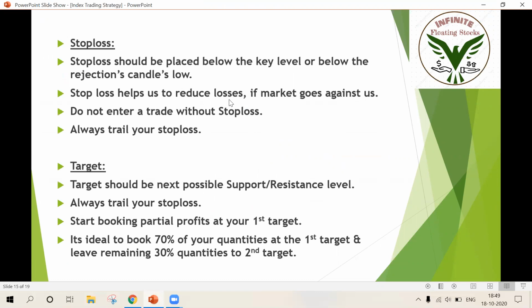Stop loss helps us to reduce losses if the market goes against us. This is very important. Do not enter a trade without stop loss. It's like you go to war without weapons. If you go to war without weapons, you will be killed there. If you go to trade without stop loss, you will face losses if the market turns against us. So always trail your stop loss, and target should be next possible support and resistance.